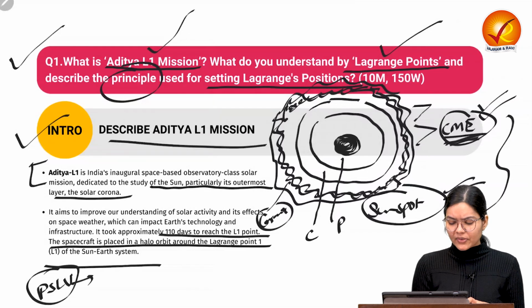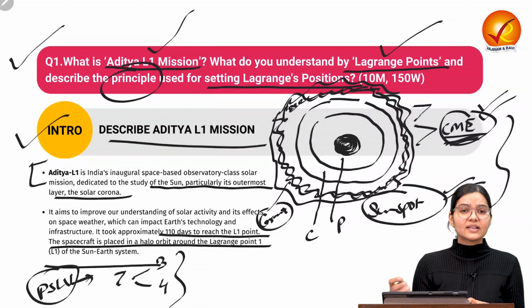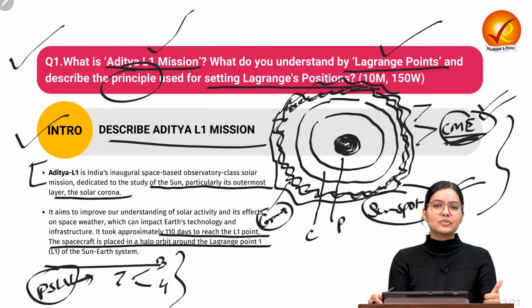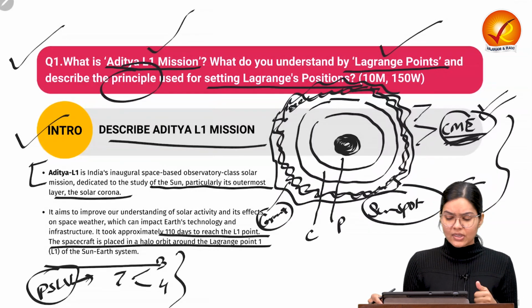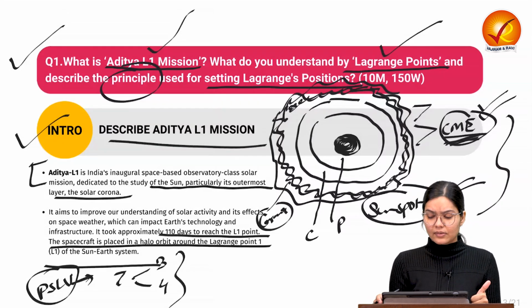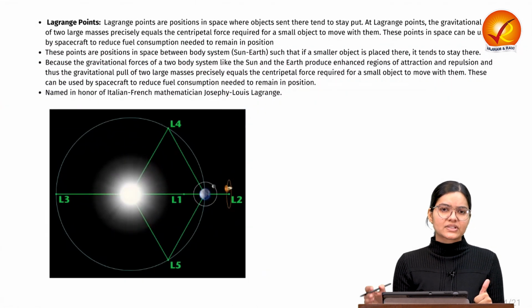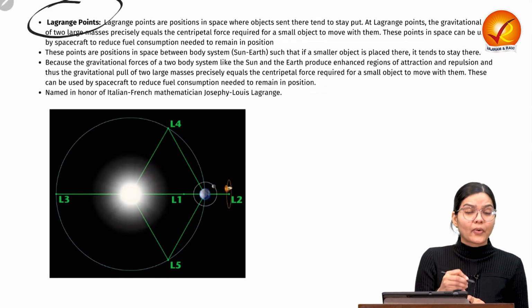It is composed of 7 payloads, where we have some in situ and ex situ payloads also. Some 3 are in situ, and the other 4 are ex situ. And recently, you must have heard in the news that we have successfully launched it. So this is something related to the Aditya L1 mission that we have written down in our introduction. Now come to the second part of the question, which is about the Lagrange points or positions.